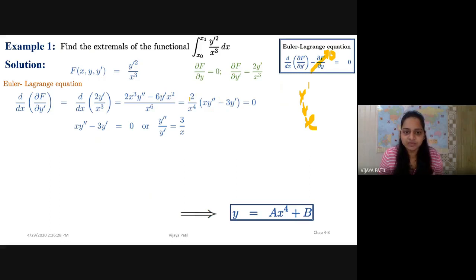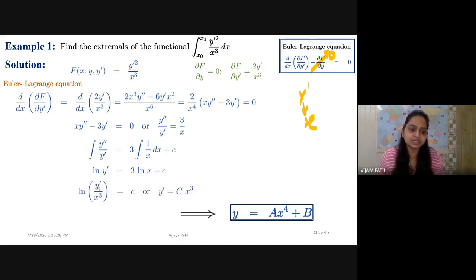After that, this will give me x y double dash minus 3y dash equals 0. That means y double dash upon y dash equals 3 by x. Because I'm interested in y of x, I need to integrate this. If I integrate this, it will give me ln of y dash. ln is nothing but log to the base e, equals 3 ln x plus c.